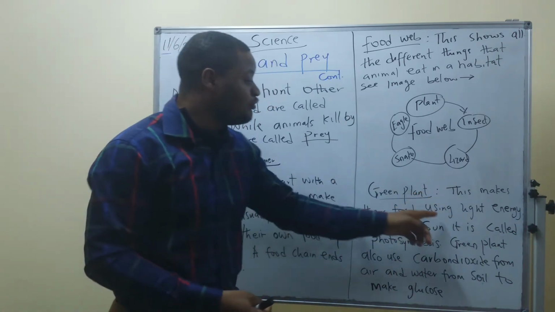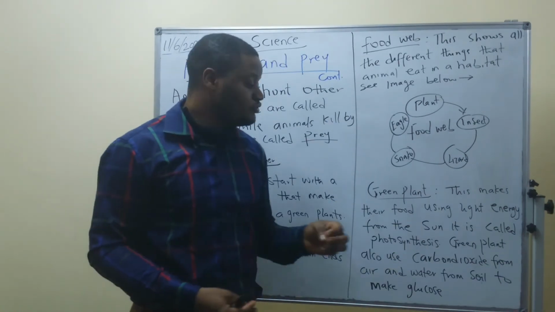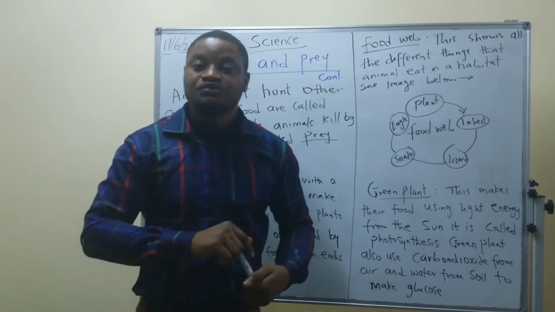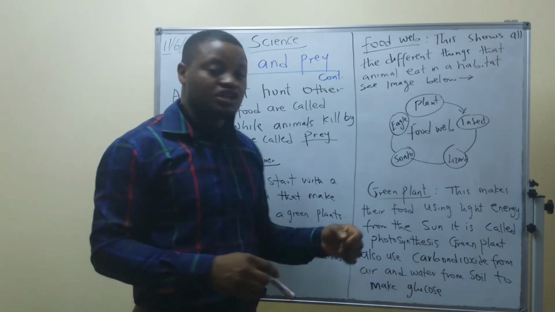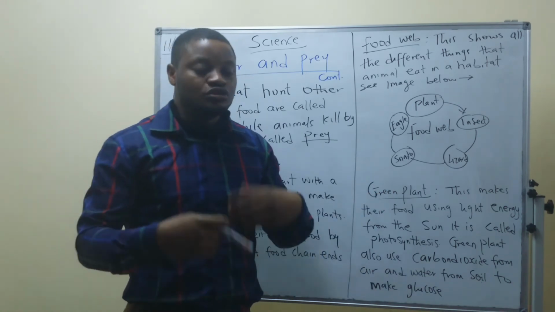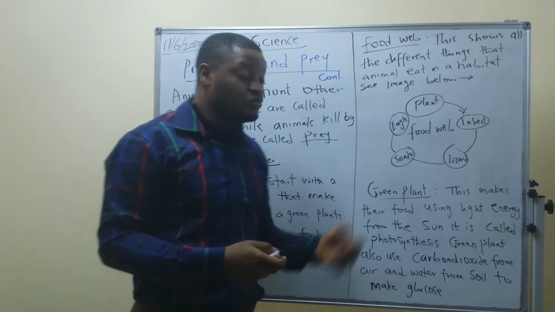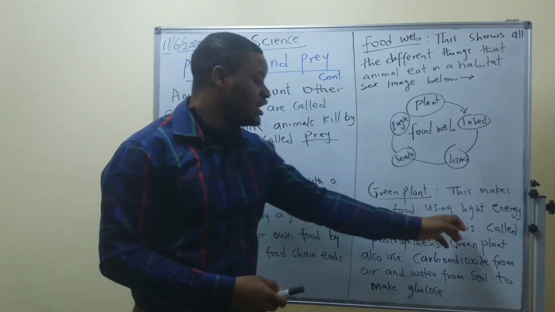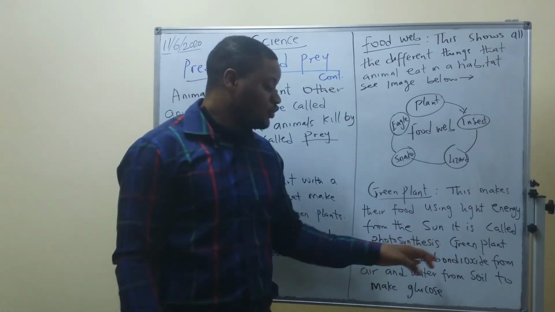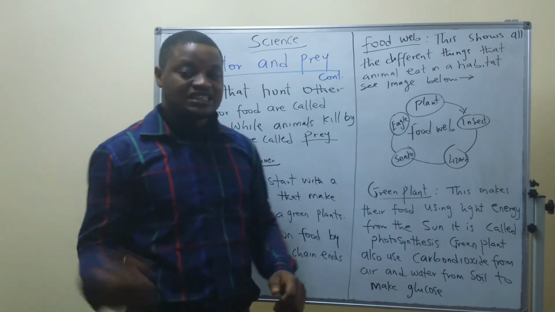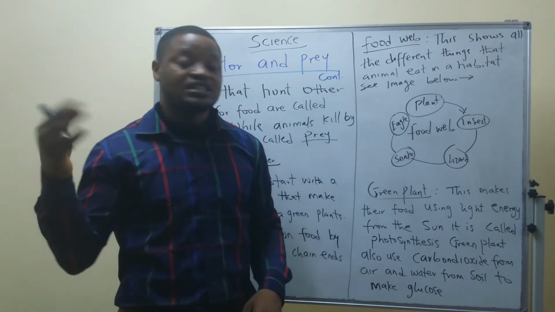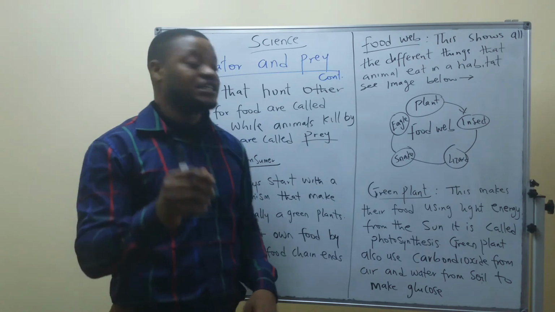Green plants make their food using light energy from the sun. They feed on light energy, which is called photosynthesis. That is the process whereby green plants feed on light.